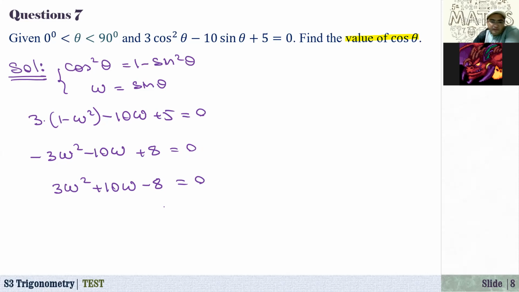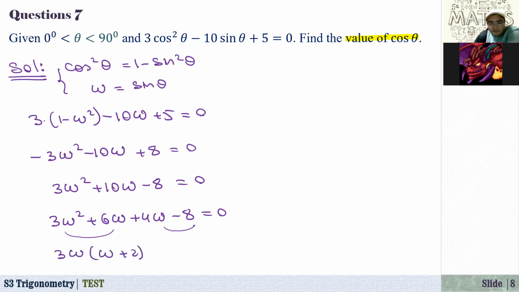So we have to factorize it. How can we factorize this? It is 6 and 4, right? So here we have 3W squared plus this 10W. I can write it as 6W plus 4W minus 8 is equal to 0. Now, if you make 2 groups, in the first group, 3W is a common factor, W plus 2. In the second one, no, it doesn't work, right? Because it will be minus. So in this way, we cannot do that.